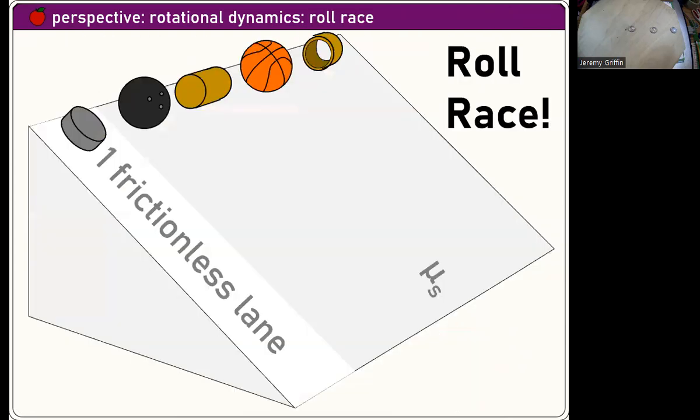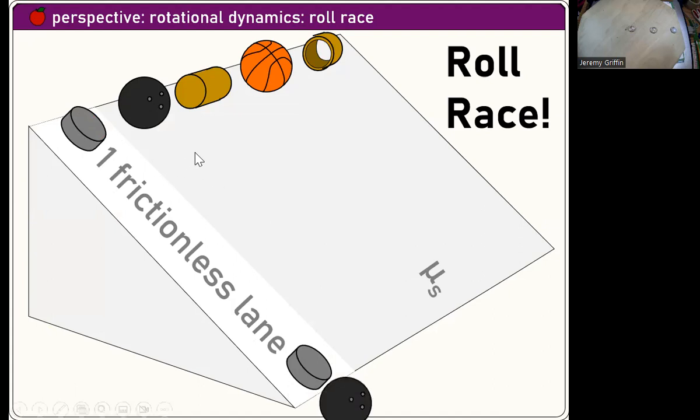And finally, last slide right here. You guys know this whole presentation's on Google Classroom. You can go back to it again, animation, the whole thing. There's a roll race with all these different objects. Actually, there's one object that's not rolling, this air hockey puck, and that's the only lane that has no friction. There is static friction everywhere else. The frictionless one is going to win the race because all of its potential energy turns into translational kinetic energy. But for the other objects, some of their energy is going to go into making them roll.